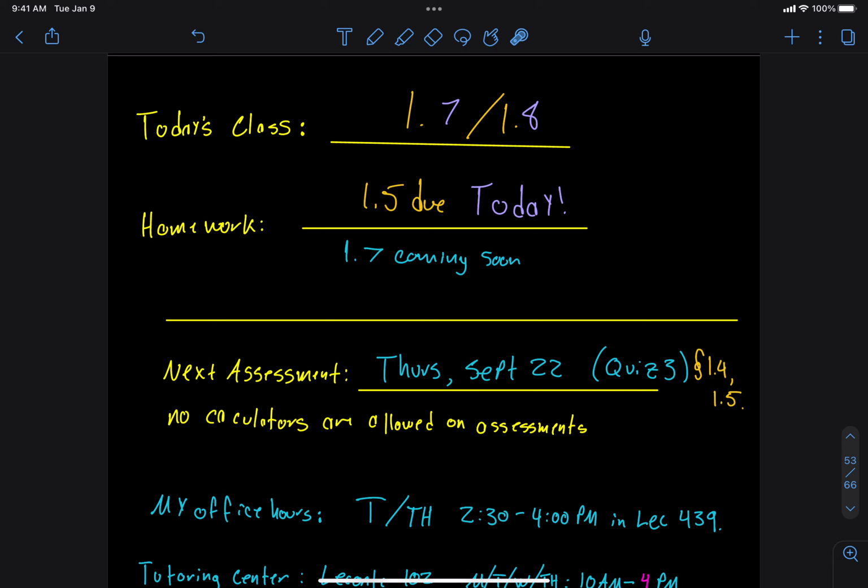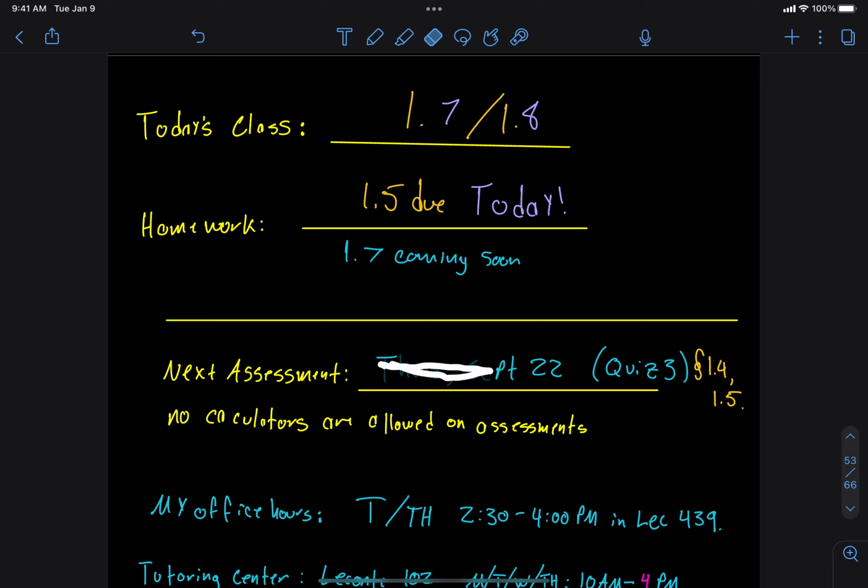So that's what we're going to cover today. In terms of homework, you have a homework assignment due today on 1.5. So we covered 1.5 on Friday or Monday, I think. And 1.5 is also going to be on the quiz. So the quiz is coming tomorrow.